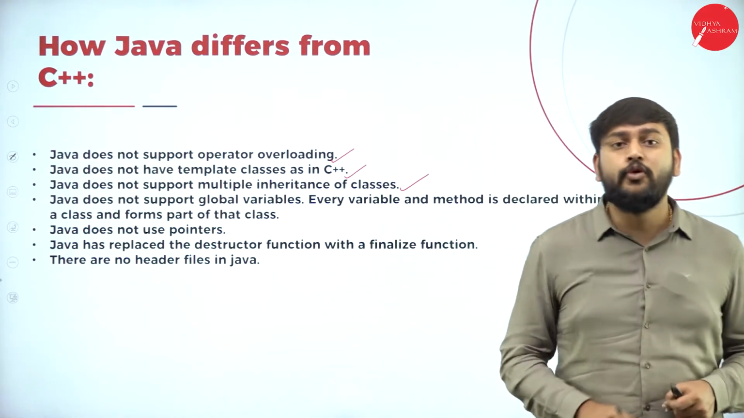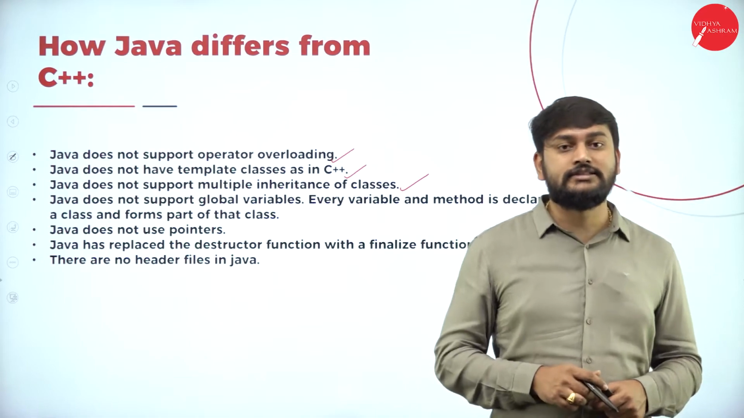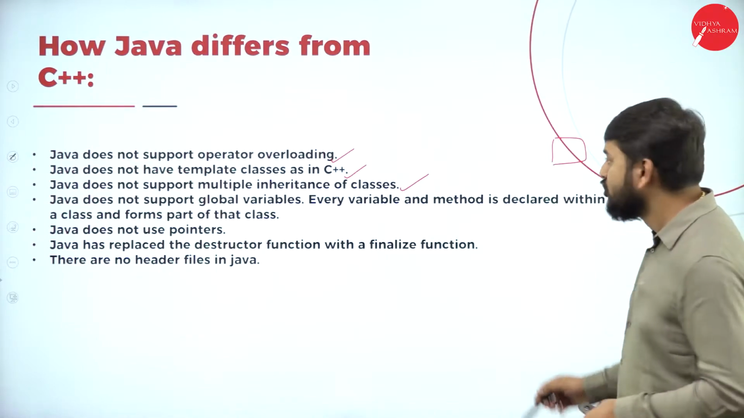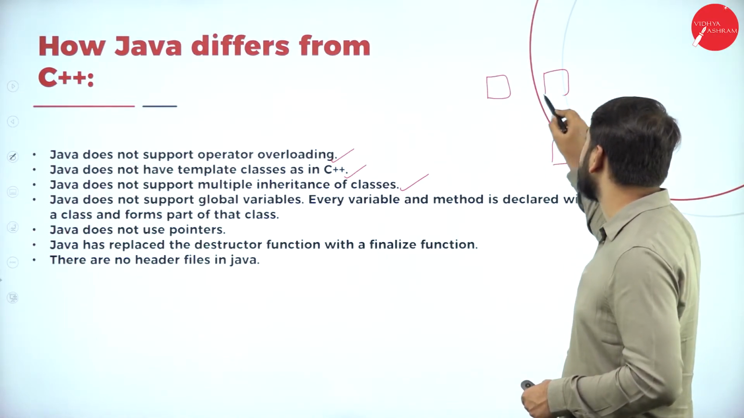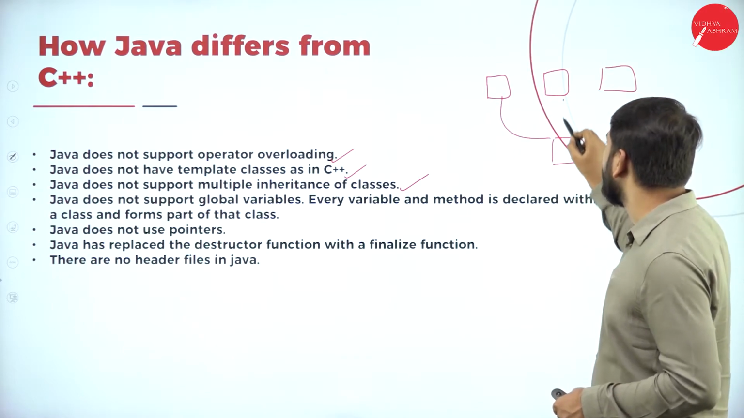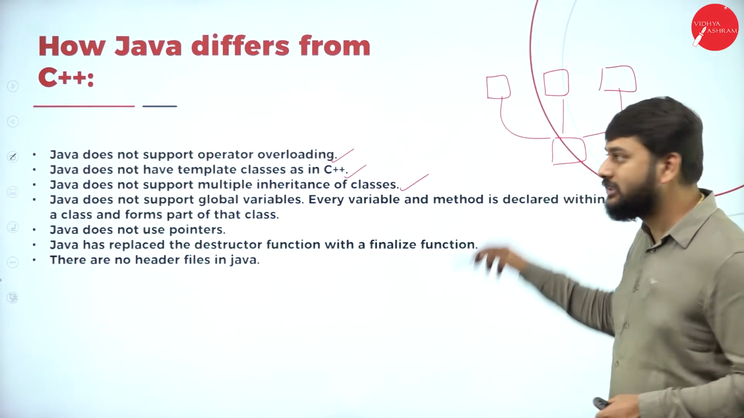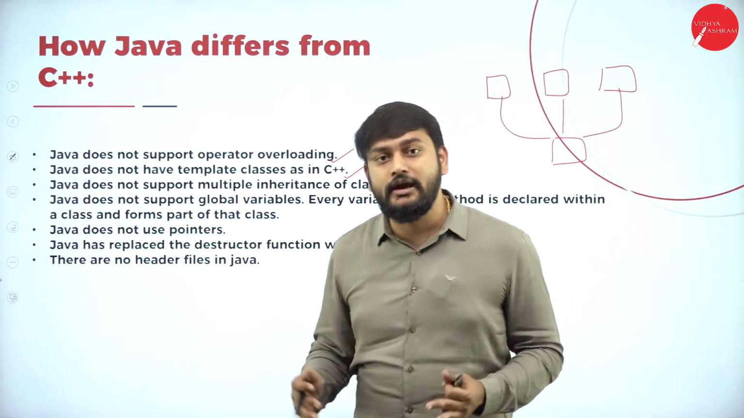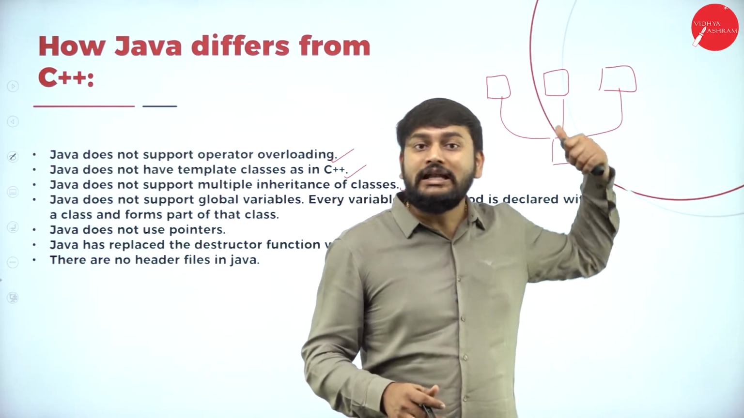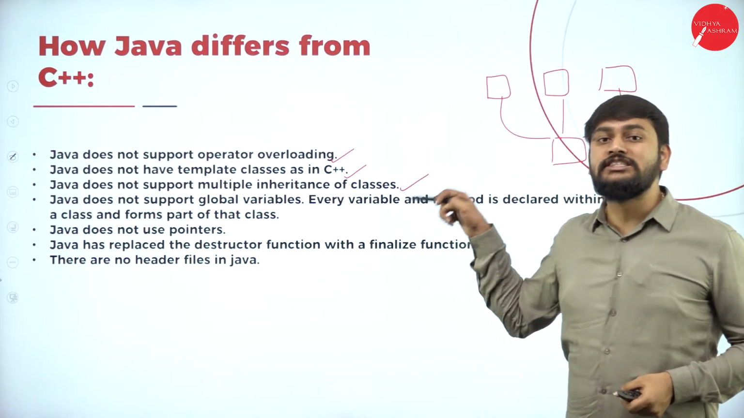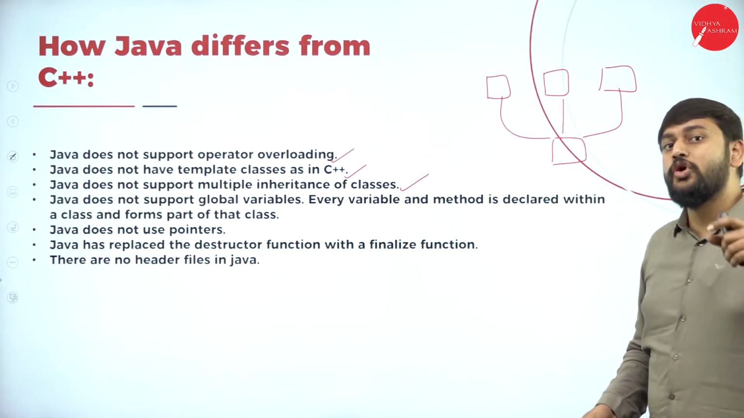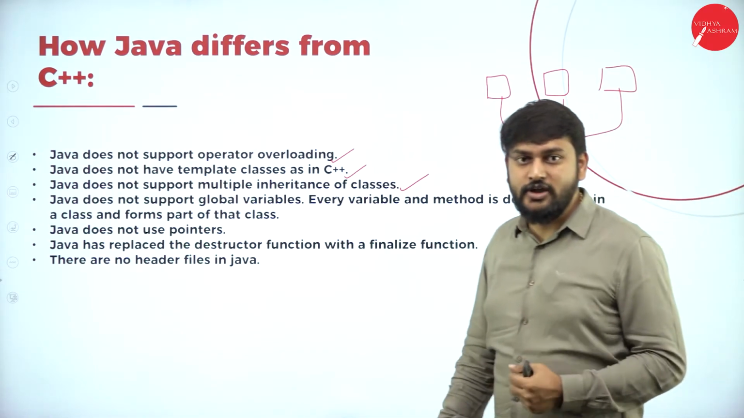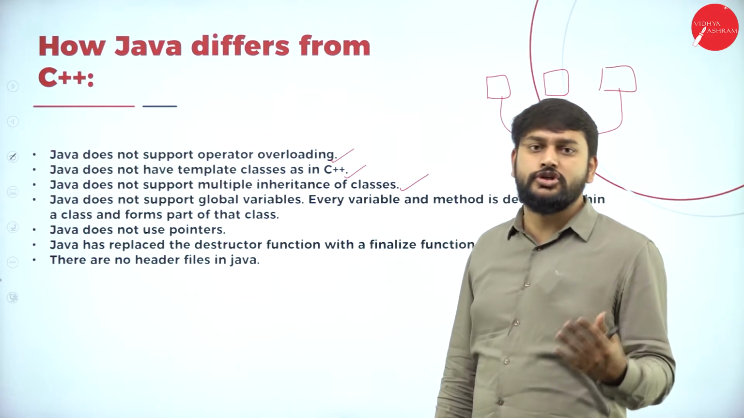But here, it does not support multiple inheritance. Multiple inheritance in the sense what? Say for example, this is my derived class, and I have the superclass or the base class. If I'm getting the inheritance from multiple classes, this is an example of multiple inheritance. I'm not able to implement this type of inheritance in Java. So to overcome this problem, I have the concept called interfaces, which I will be discussing in much later sessions.